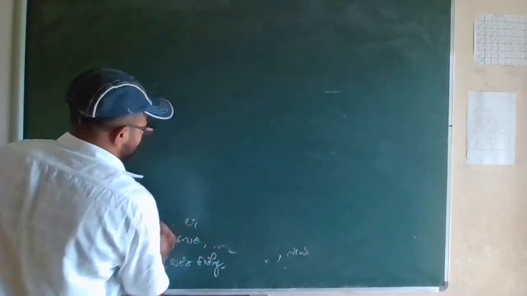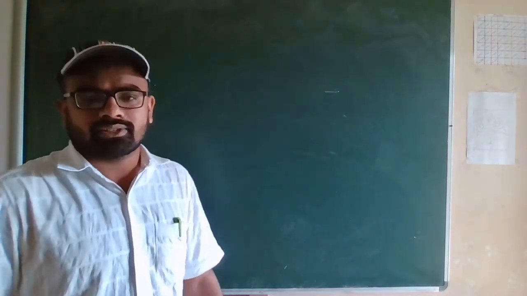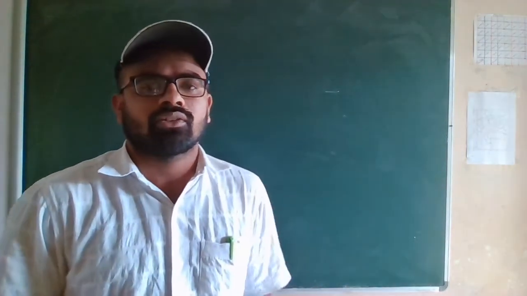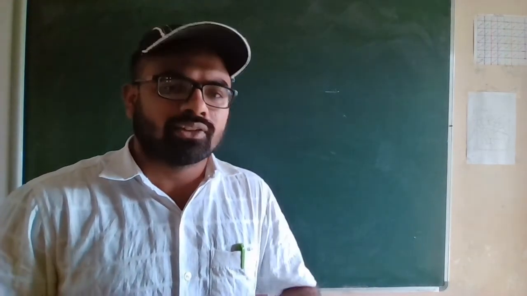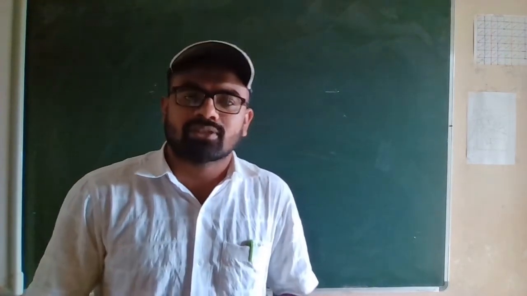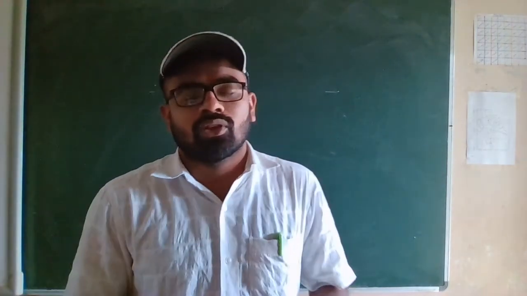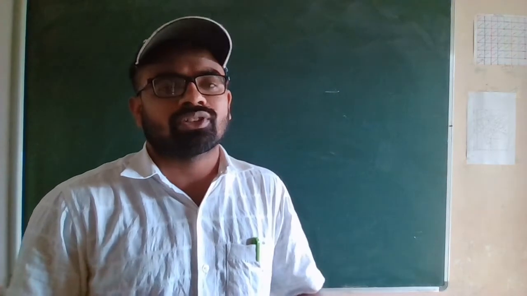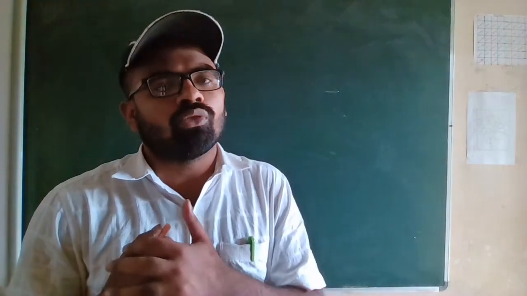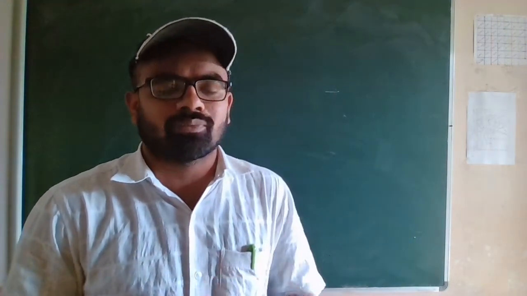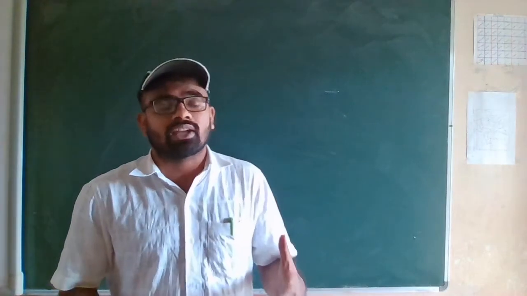Okay. So last class we discussed vitamins, vitamin A, vitamin B, vitamin C, vitamin D. Which foods are rich in vitamin A? Which foods are rich in vitamin B? Which foods have vitamin C? Which foods have vitamin D? We discussed all that. Our body prepares vitamin D using sunlight.